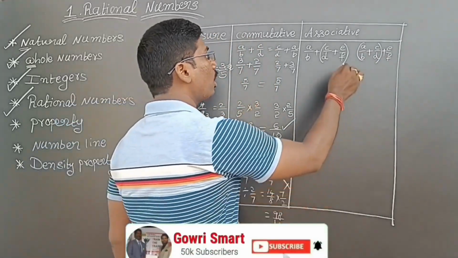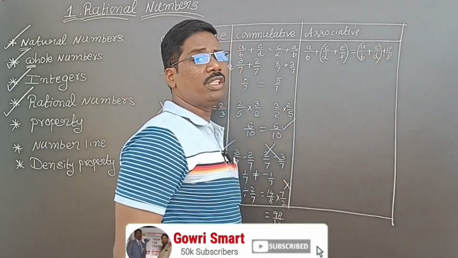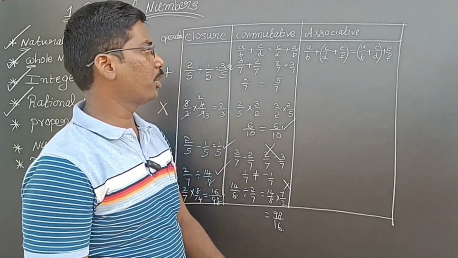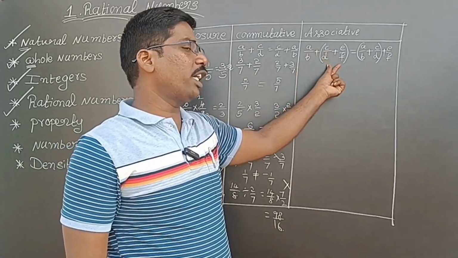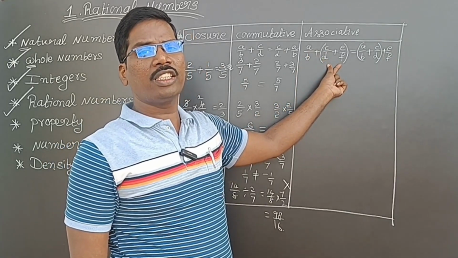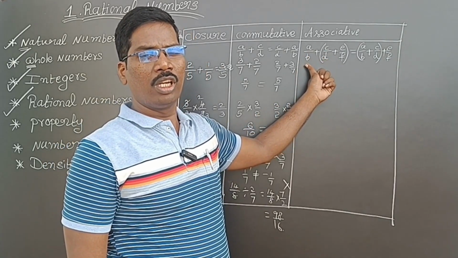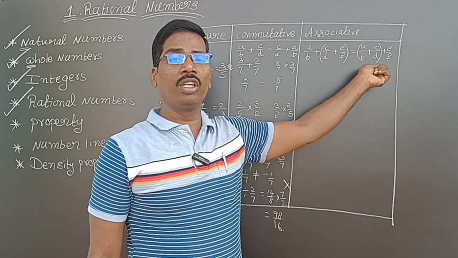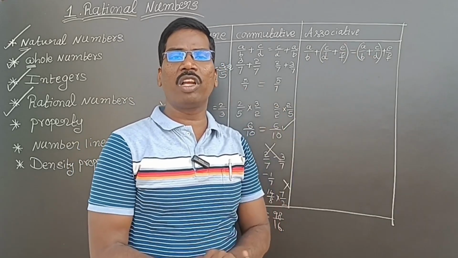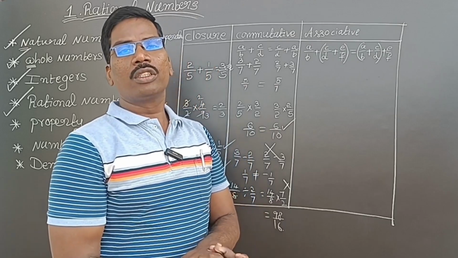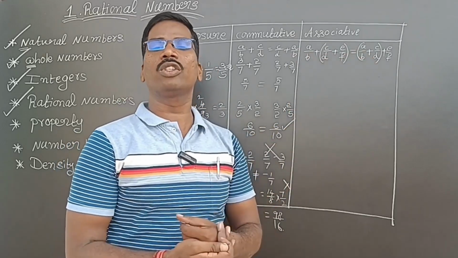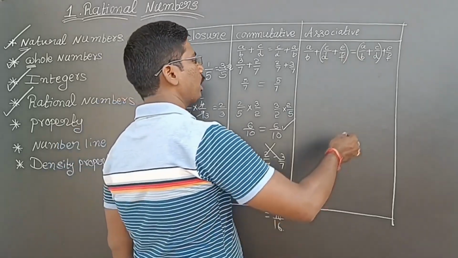If these two results are equal, then that is called the associative property. Means the second and third numbers I am adding, and the result is added to the first number. In the same way, the first two numbers I am adding and the result is added to the third number. If I get both results the same from the left side and right side, then that property is called the associative property. Under addition it is satisfied. Definitely it will be satisfied.